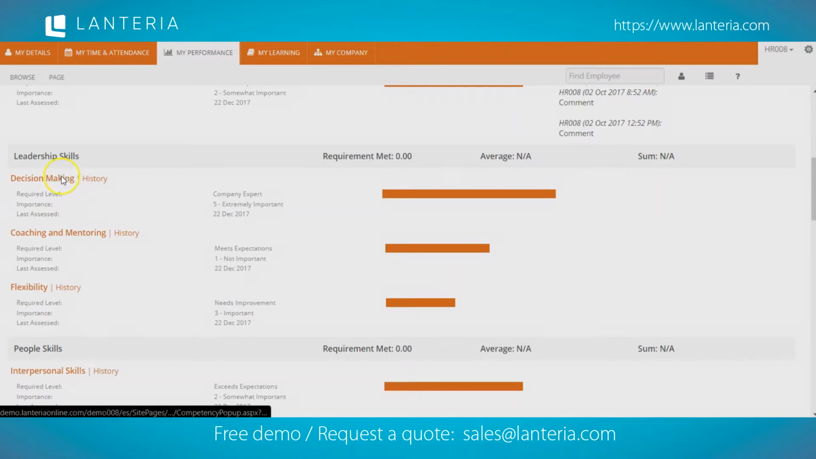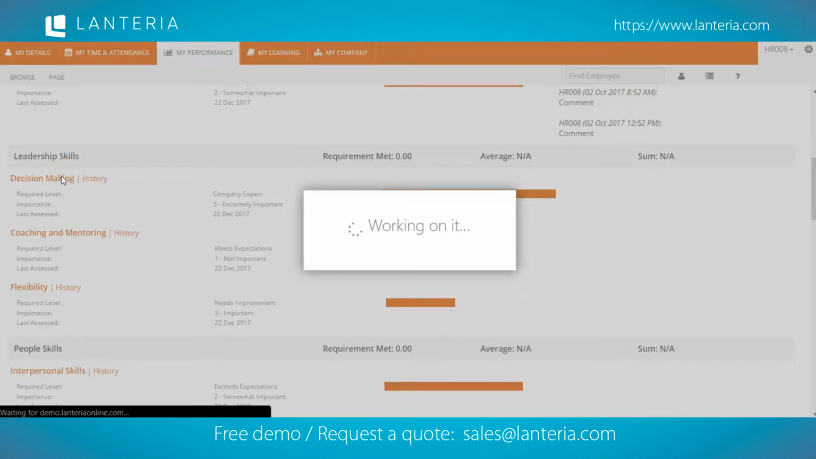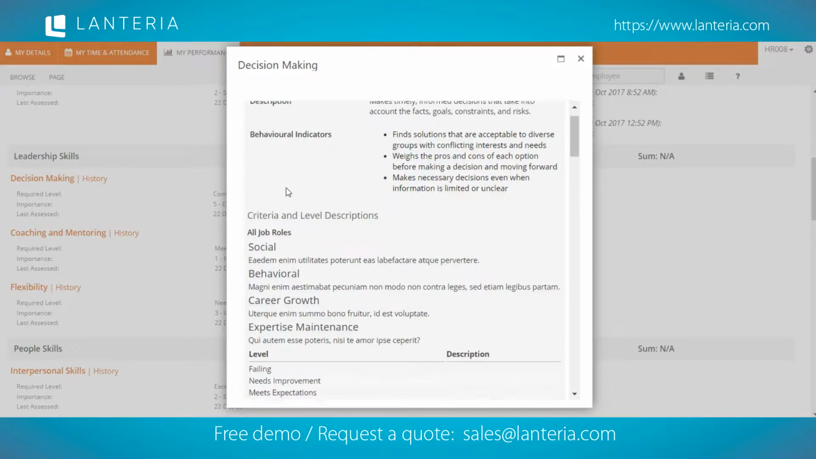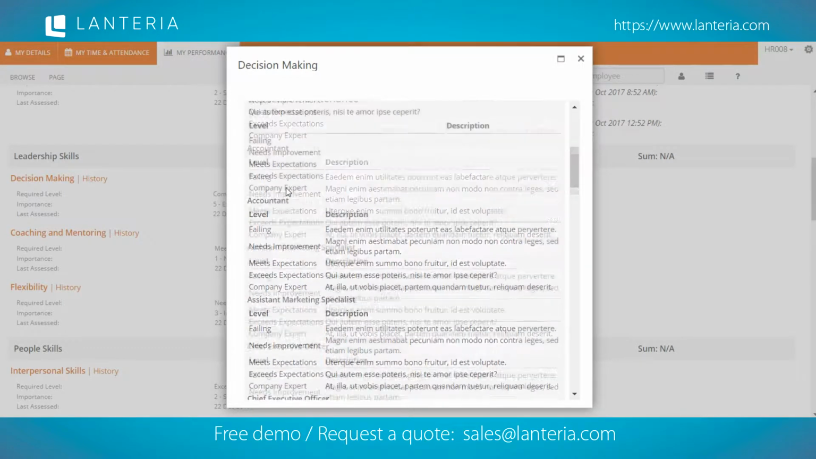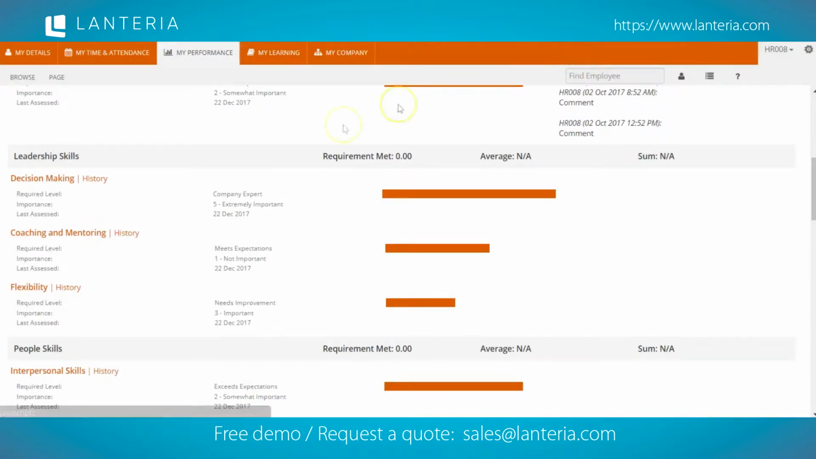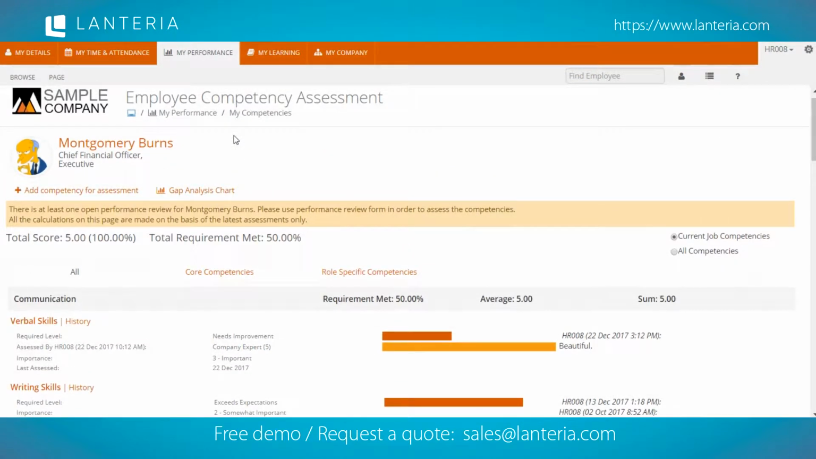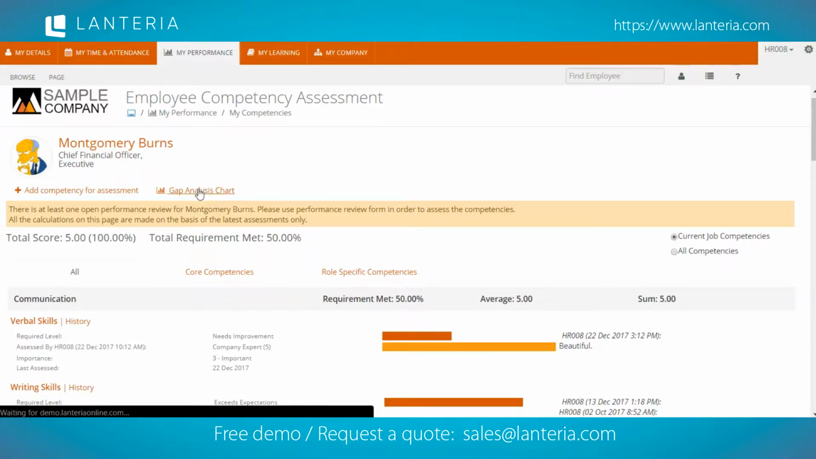We can see the most recent assessment and the description of that assessment by opening it here, and the description of that actual competency and all of the requirements therein. All of these competencies, of course, can be assessed within the performance review form as well, provided that the section has been added to the form template.